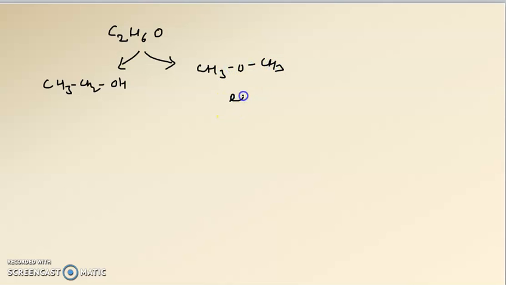Now we can explain it like this. Suppose we have a compound with molecular formula C2H6O. We know we can write two isomers with this. One is CH3CH2OH and the other is CH3OCH3. This is ether and this is alcohol, that is ethyl alcohol. The boiling point of ether is nearly 24 degrees centigrade and ethanol is 78 degrees centigrade.